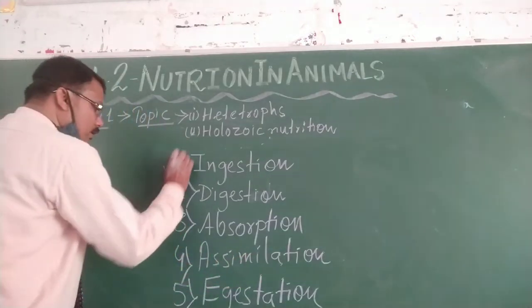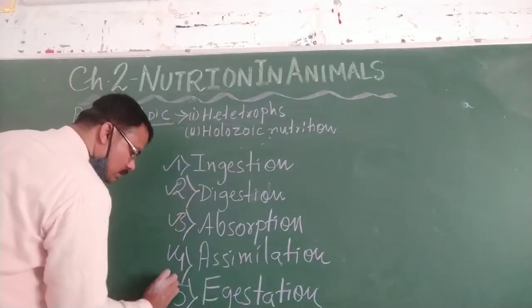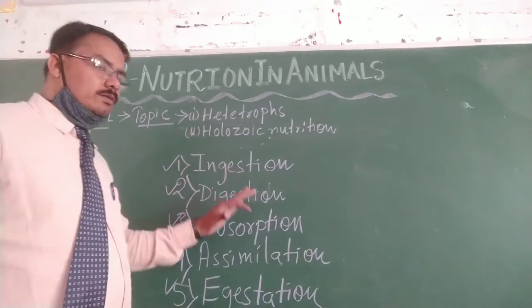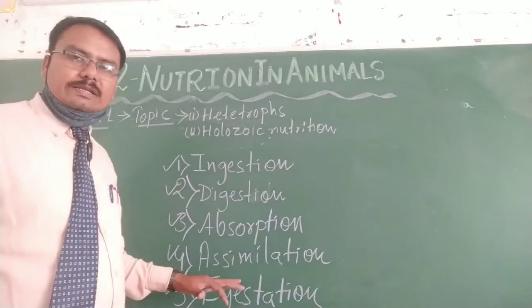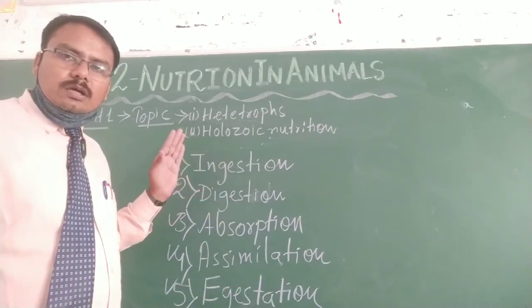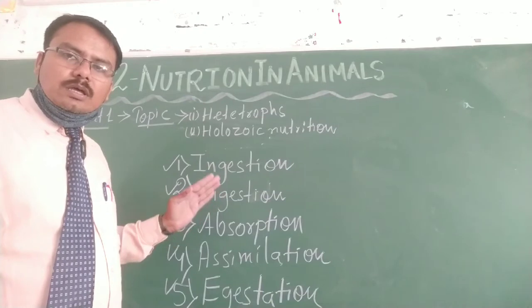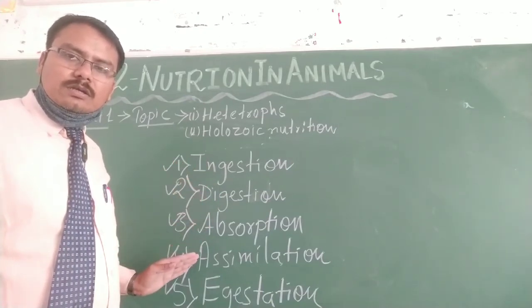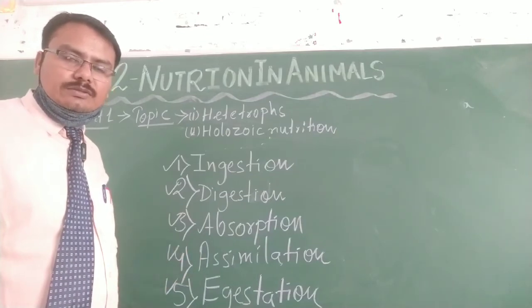So in these 5 processes, our nutrition process completes. Okay: ingestion, digestion, absorption, assimilation and egestion.